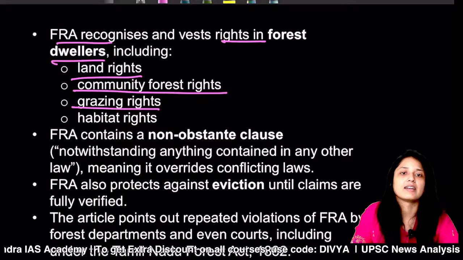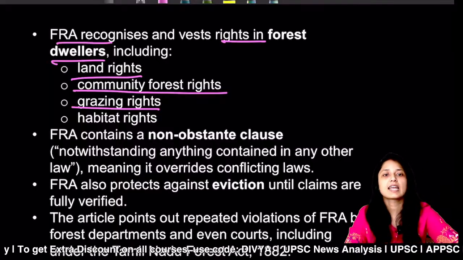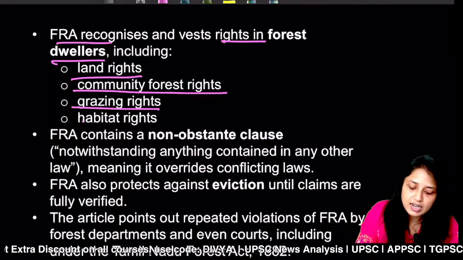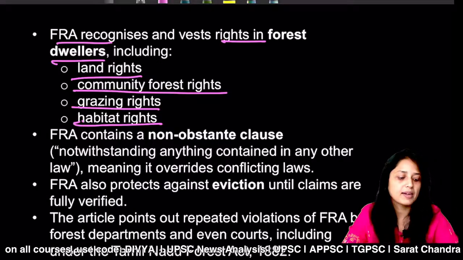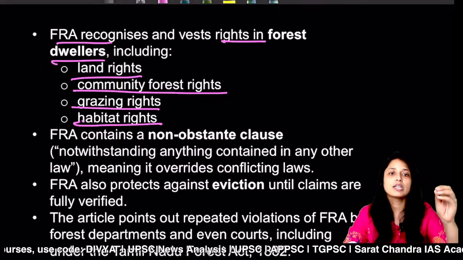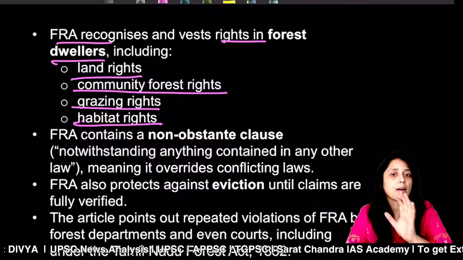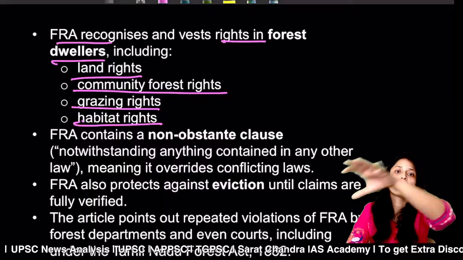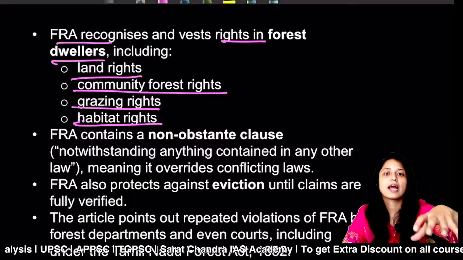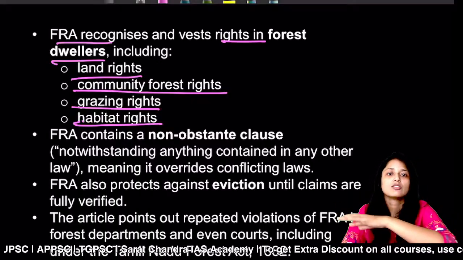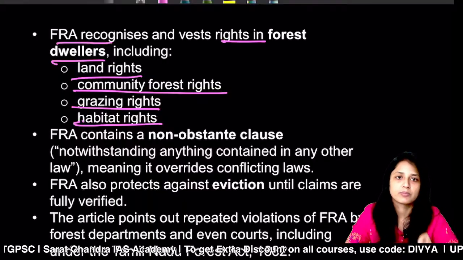Next is the grazing rights, that they have complete right over a particular land and they can take their cattle for grazing in that area. And finally, it provides the habitat rights. Habitat rights is a very broad concept. It is not just restricted to livelihood in a particular area, that you make your home in this area, that's it. Habitat rights means your complete right over a particular space. For example, you will have the right over the forest, over the roads, over the trees, etc. So habitat rights are comprehensive rights. You can use that forest for sustenance also.